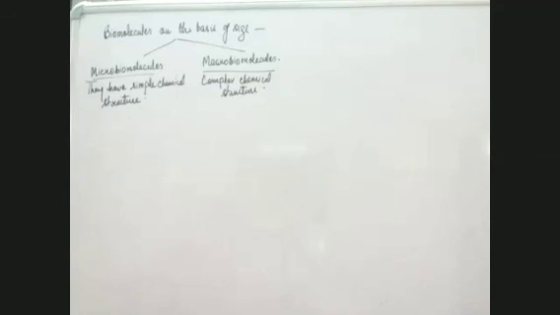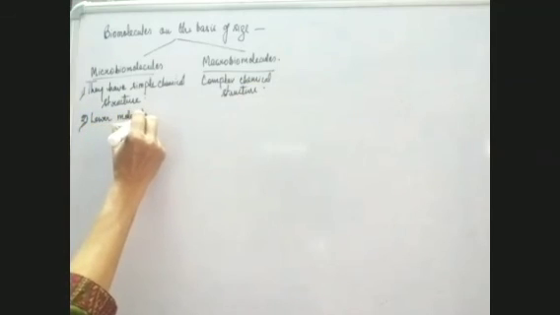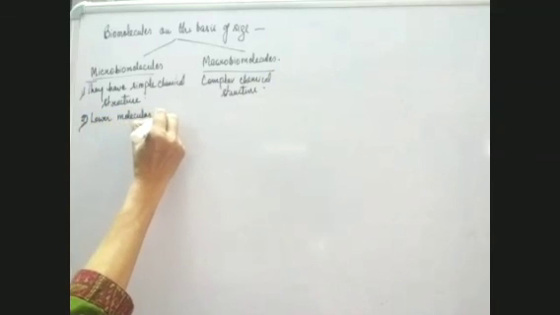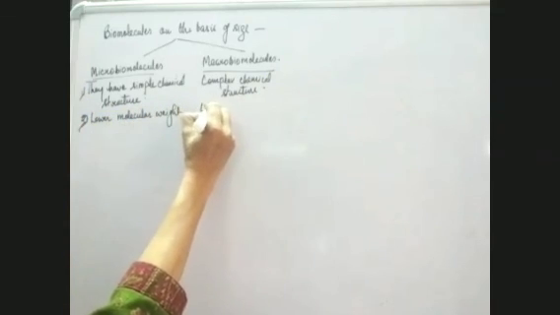The second point of difference is regarding their molecular weight. Microbiomolecules have a lower molecular weight, while macrobiomolecules have a higher molecular weight.